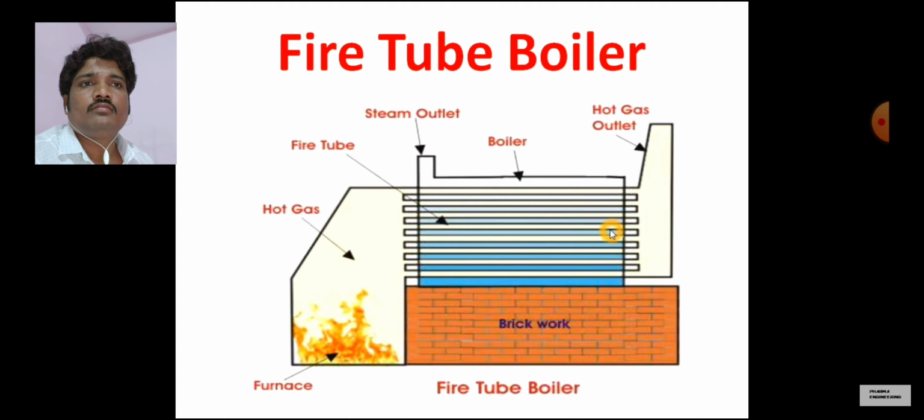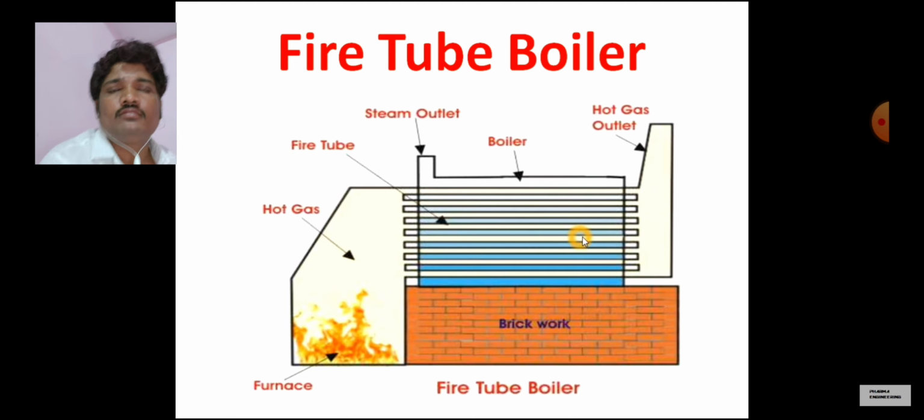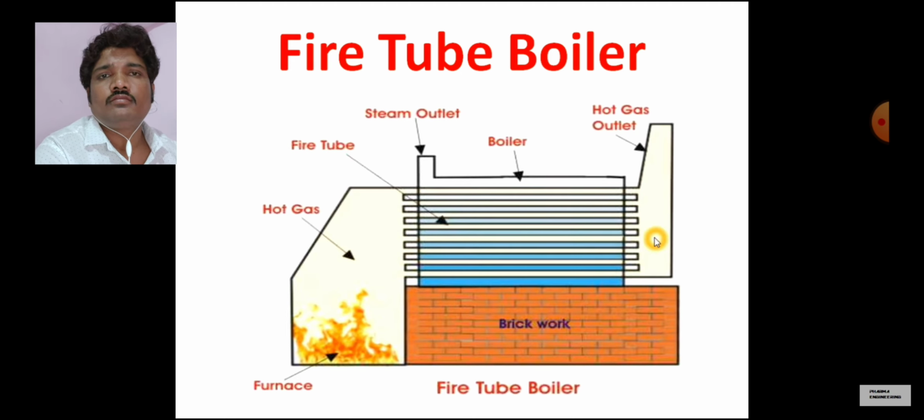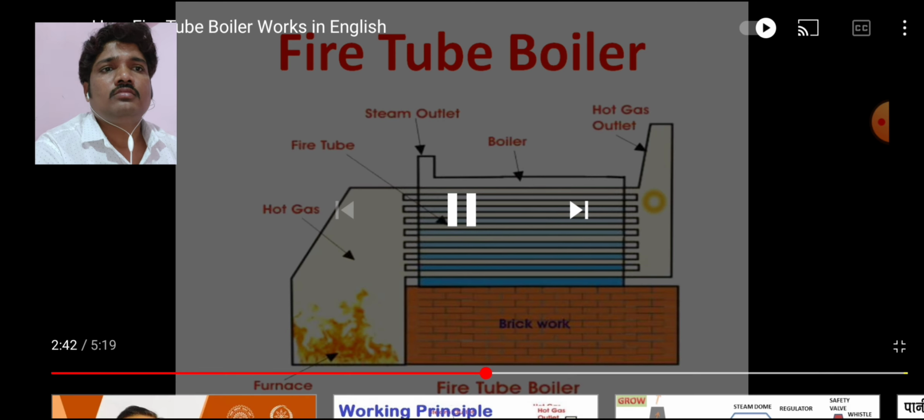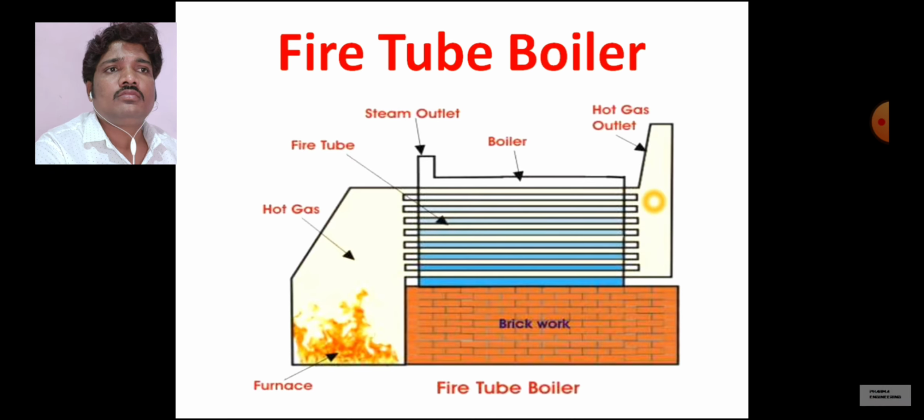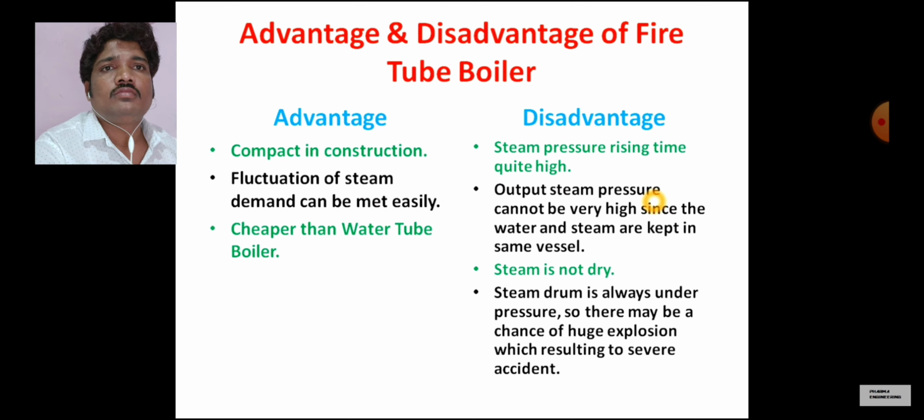After transferring heat to the water, the low temperature gases go out to the atmosphere through this gas stack. So this is all about the working principle of a fire tube boiler. Now we will see its advantages and disadvantages. First of all, we will see the advantages.